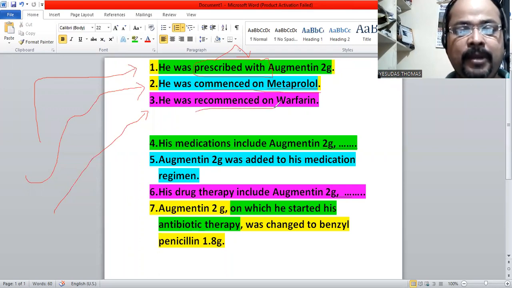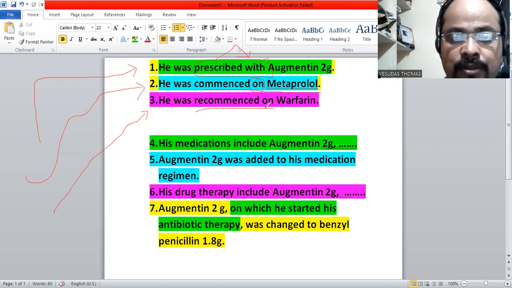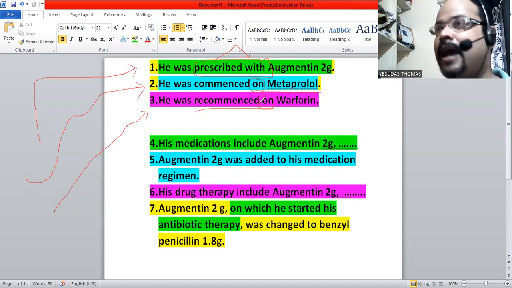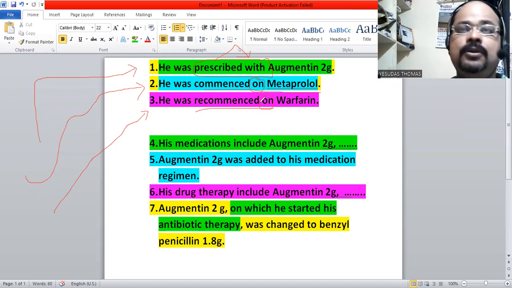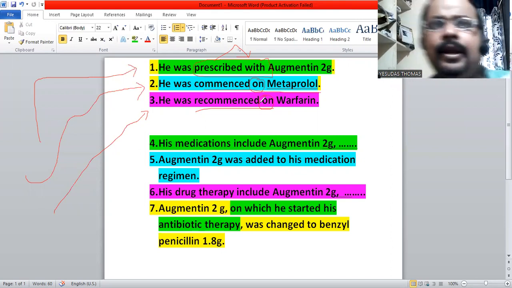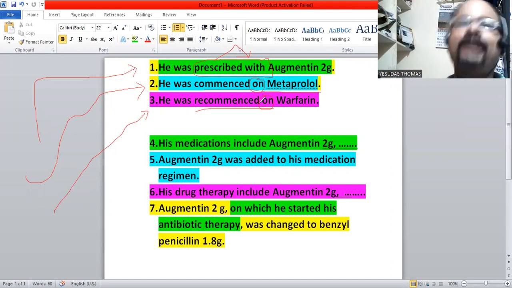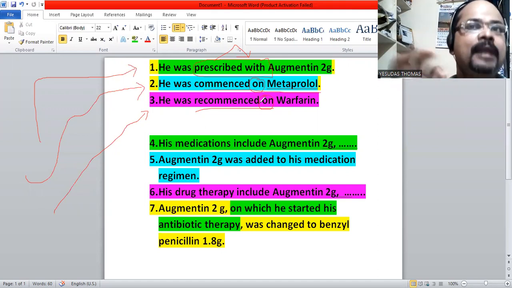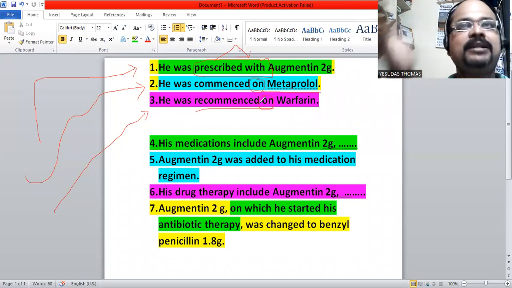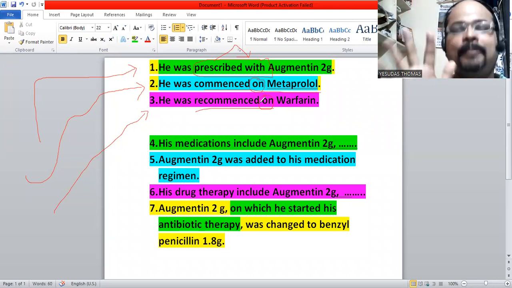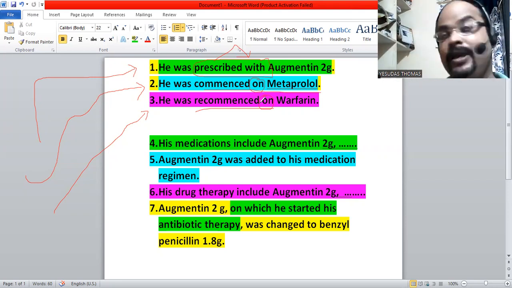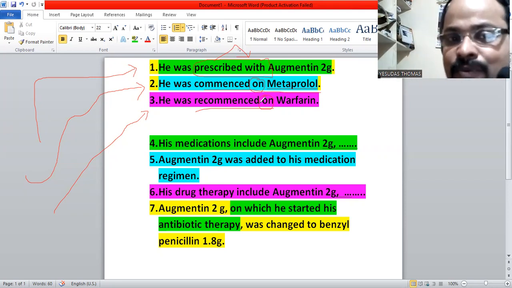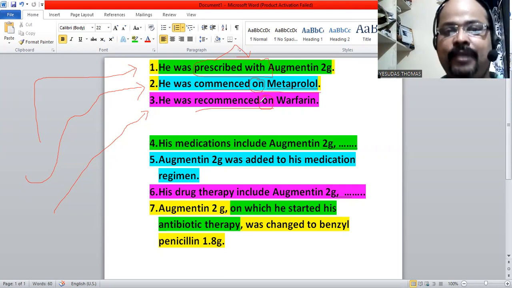So what do you mean by recommenced? The word which follows commenced and recommenced is on. Please note, this on should be there after commenced and after recommenced. It cannot stand alone when it is used in passive voice. Again I'm telling, when it is used in passive voice: commenced on, recommenced on, prescribed with. We are not using these in active voice. When it is used in active voice, the form will be different.